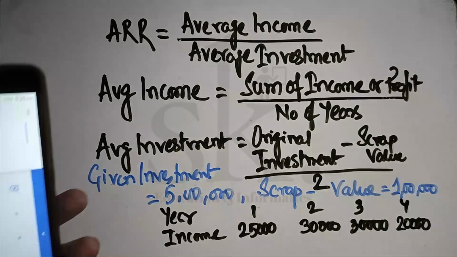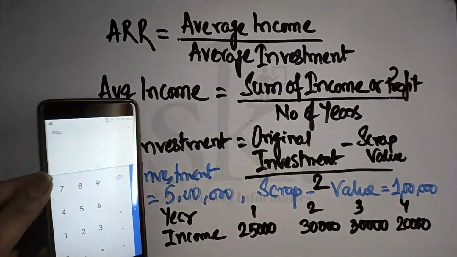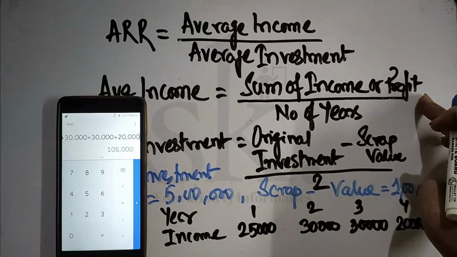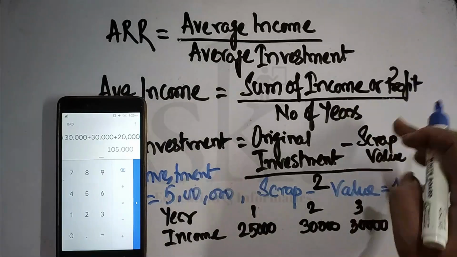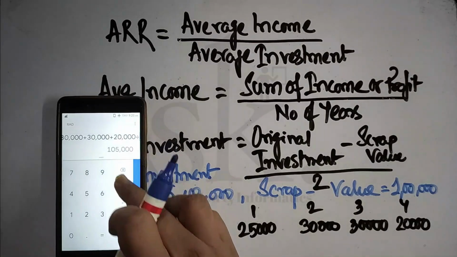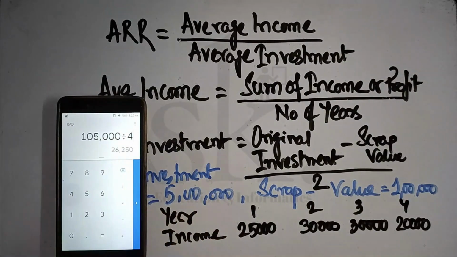So we require to add it up. So how do we add? We take into consideration all the figures. So 25,000 plus 30,000 plus 30,000 plus 20,000. So this gives me 1,05,000. So the sum of income or profit is 1,05,000, divided by the number of years. The number of years is 4, so divided by number of years 4.